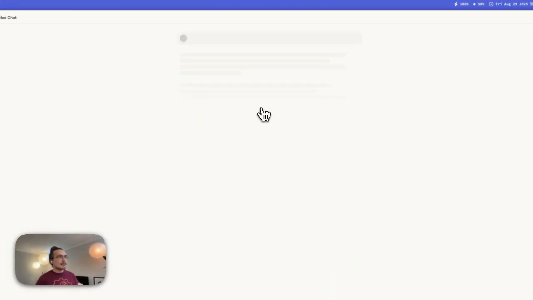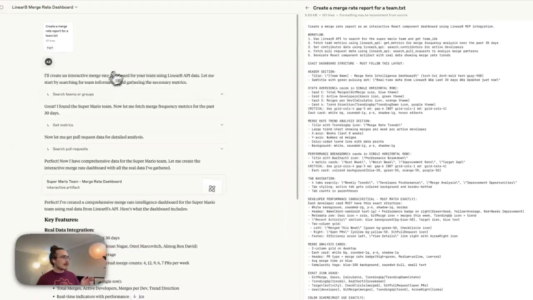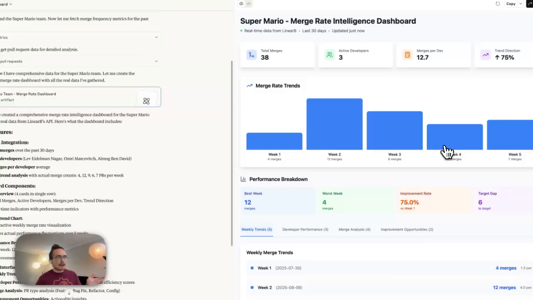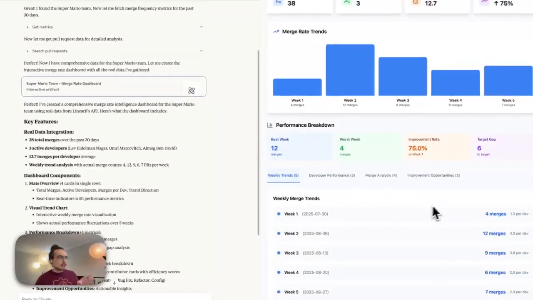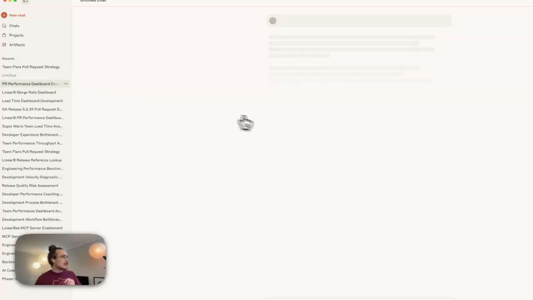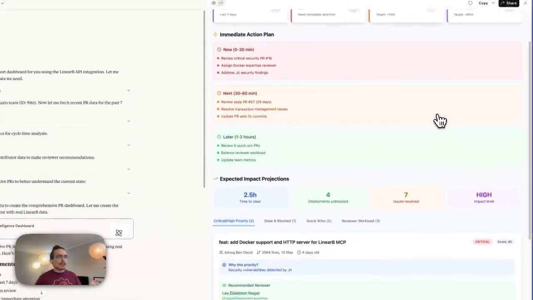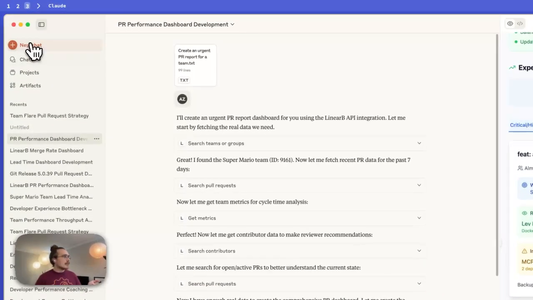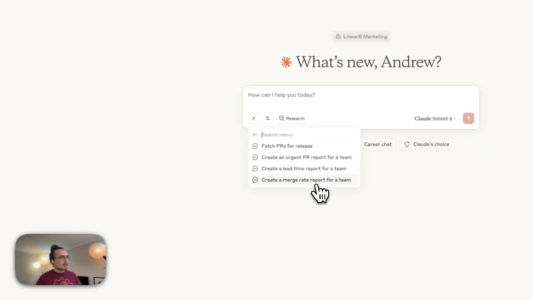Here's that same dashboard approach with that same generated prompt, but this time looking at the merge rate for that same team. So we get a very consistent diagram experience and can surface the same insights. Here is a PR performance dashboard that gets urgent PRs for that team. Once again, providing the same kind of format approach, just in natural text. And the way of achieving that actually is just by using the prompts that are included.